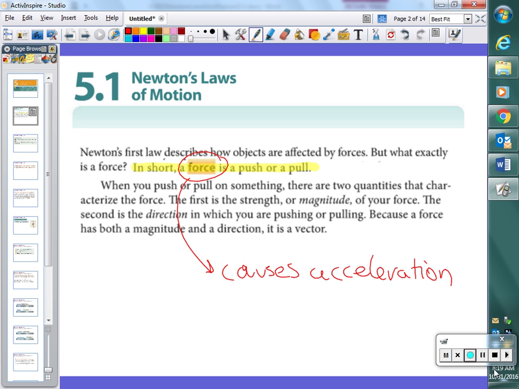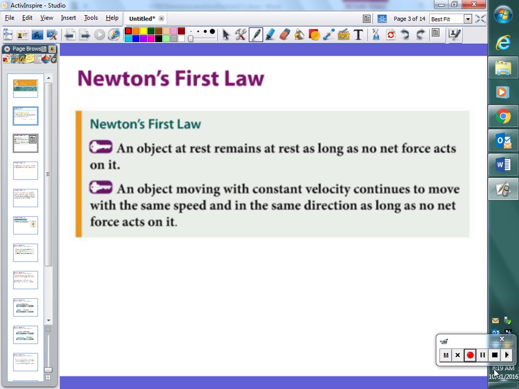So, let's talk about what Newton realizes, making all of his observations, and what he puts together about the behavior of objects under the influence of force. So, Newton's first law. You can see there, Newton's first law is summarized with 2 key points. And how do I know they're key points? Because there's keys right next to them. That's how your Apple book distinguishes those key points. Like I said, you've probably heard Newton's first law before. An object at rest remains at rest as long as no net force acts on it. An object moving with constant velocity continues to move with the same speed in the same direction as long as no net force acts on it.